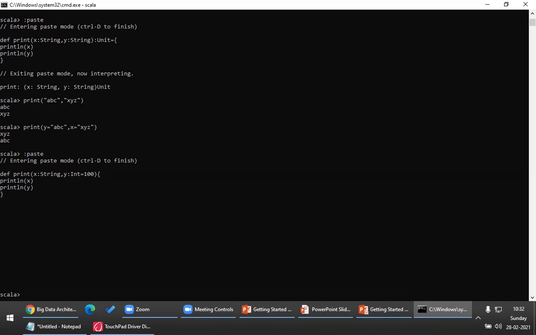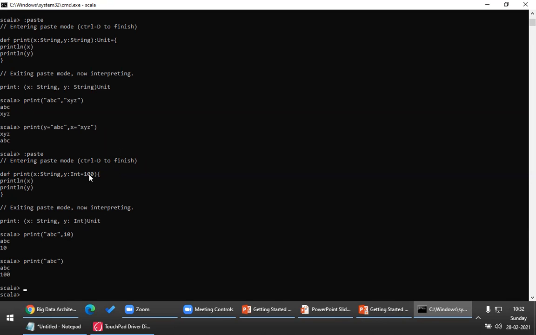So now if I call this method, please look at this, Control D, print. If I call this method with ABC, and if I pass the value 10, the output would be ABC and 10 because I'm passing 10. If I don't pass 10, what would be the default value, Naina? 100, sir. 100.